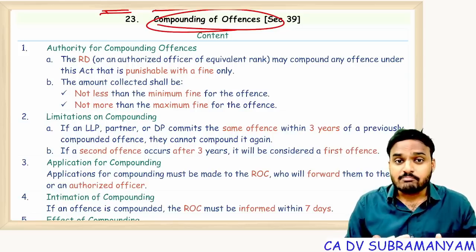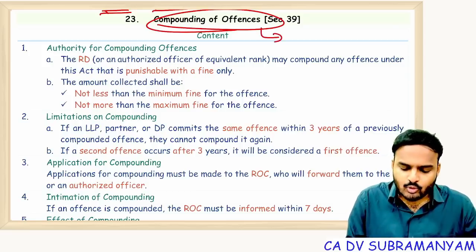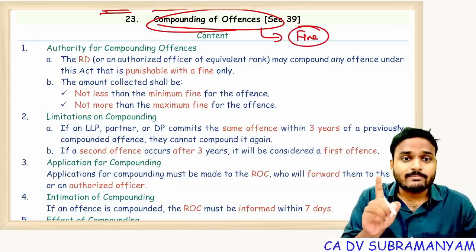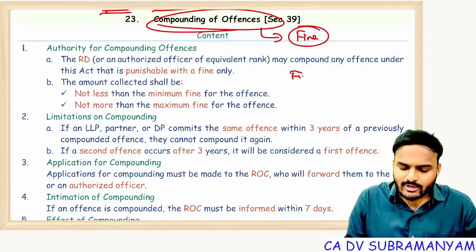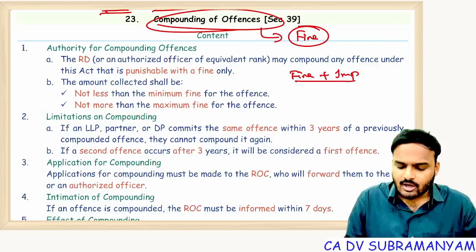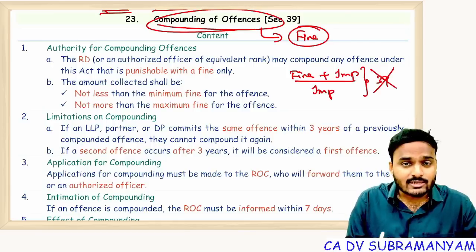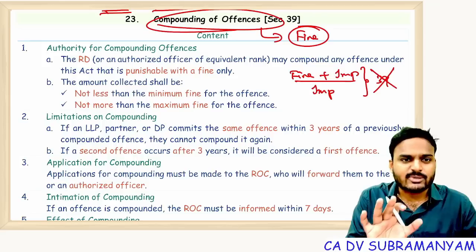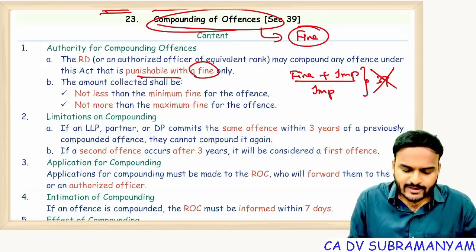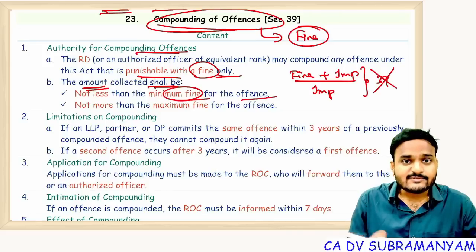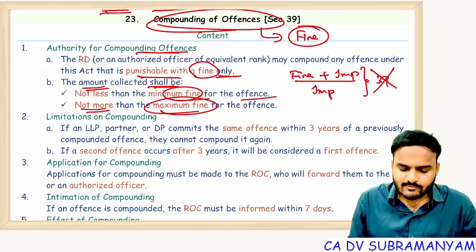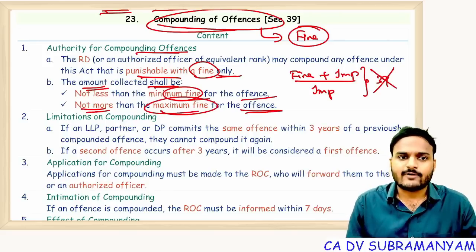Getting my point? But this benefit of compounding of offenses is available only for those offenses where fine is the only punishment. Suppose you committed an offense where fine plus imprisonment is there, or only imprisonment is there. In these cases, section 39, compounding of offenses, is not allowed. Compounding of offenses is allowed only for those offenses where fine is the punishment. That's it. So offenses punishable with fine only can be compounded. The minimum punishment is the minimum fine specified in that section, and the maximum is the maximum fine specified in that section with respect to that offense.